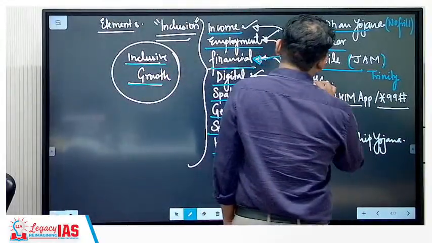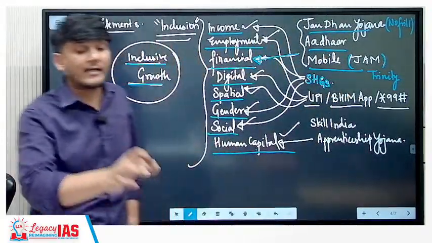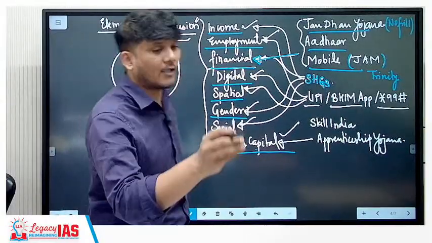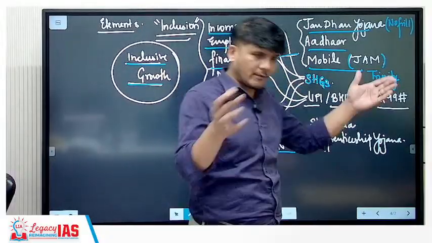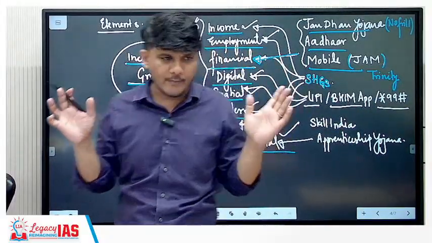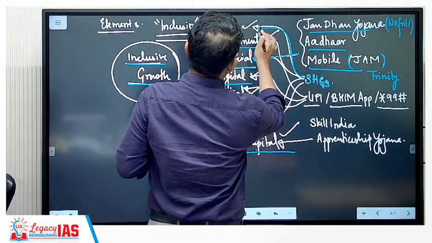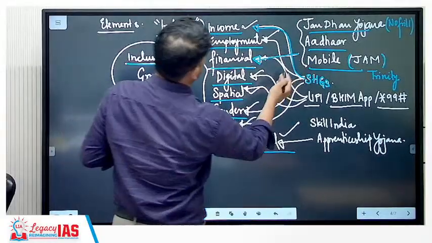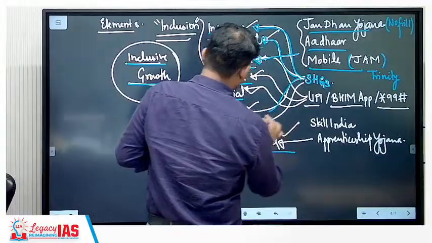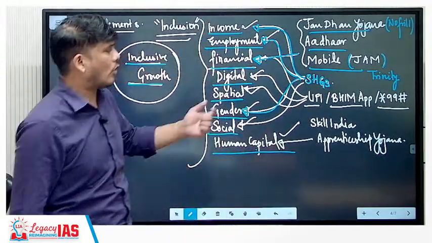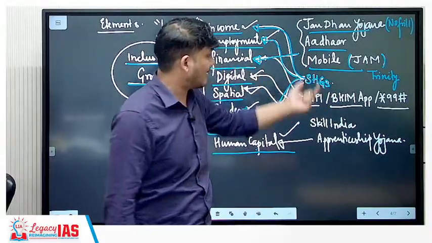Then you have the self-help groups. What are these self-help groups? These self-help groups are predominantly of females, and they are predominantly in the rural areas. What do they do? They collect money, pool in money, and they give it to the people to do business. So this is going to take care of provision of income, because using that money you can start your business, so it can help you get employment. It will also help in gender inclusivity, because a huge 33% plus of SHGs are basically run by females.